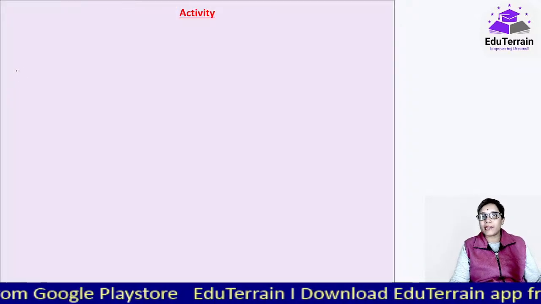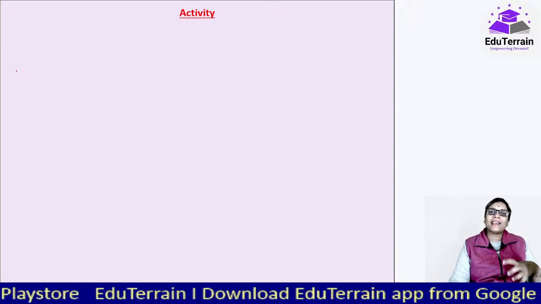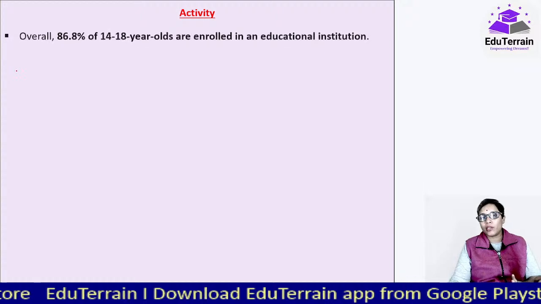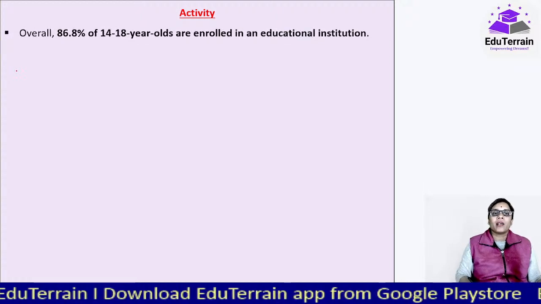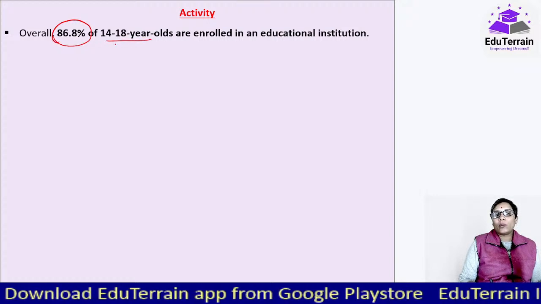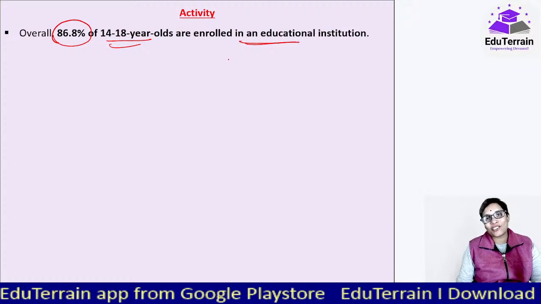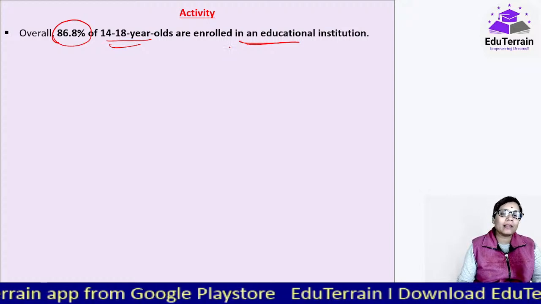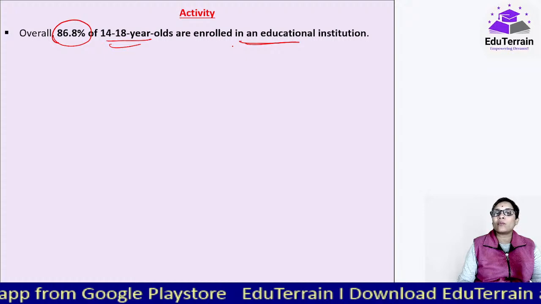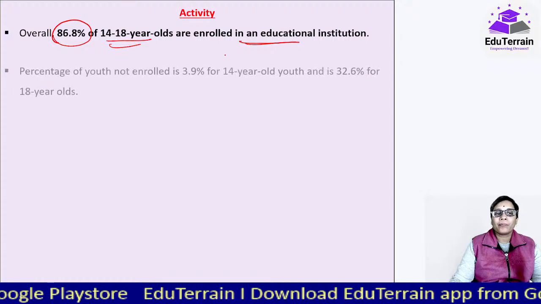It is beyond basics. So now we'll look at each of these and look into the facts and figures. First one, activity. So overall 86.8% of 14 to 18 year olds are enrolled in an educational institution, be it 9th, 10th, 11th, 12th, and it has been observed that a few of them were even into graduation. Okay.